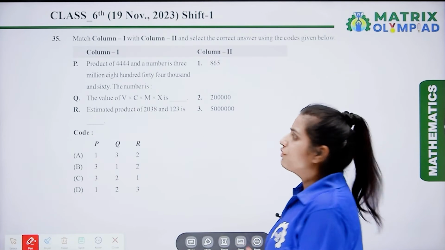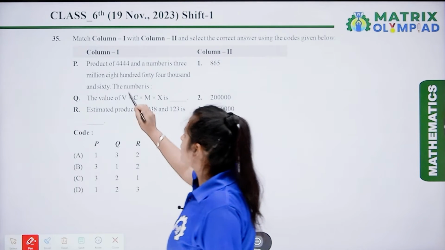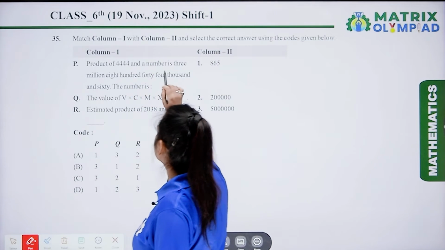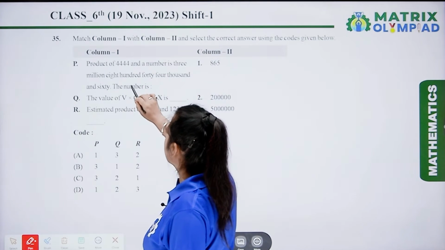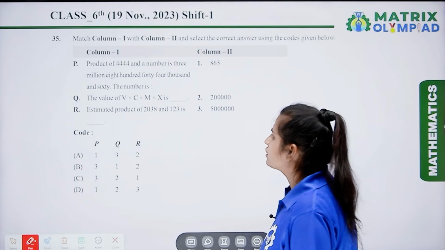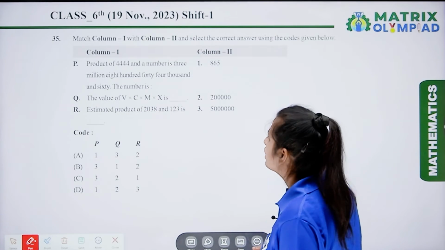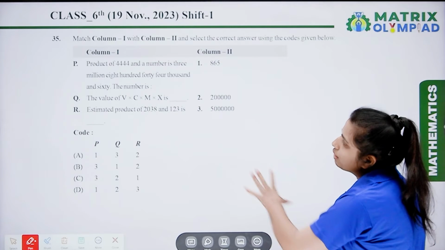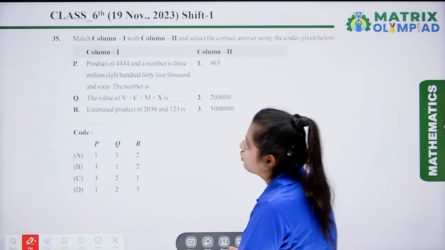In the next question we have, the product of 4444 and the number is 3,844,060. So here we have to find out the number. We have to match column 1 with column 2.